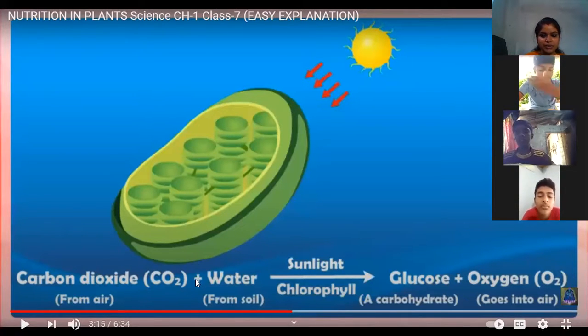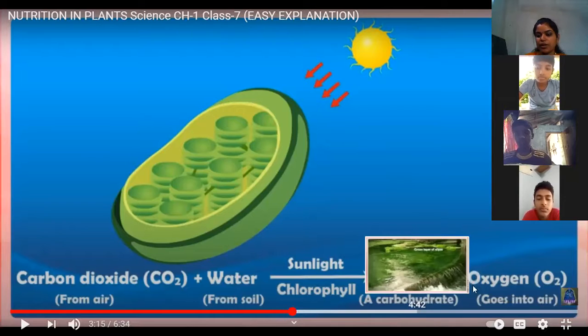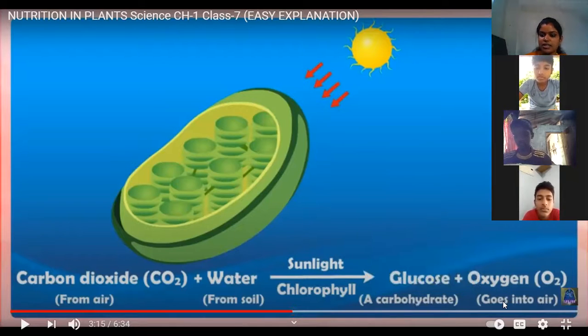Okay, I just introduced it. Then this carbon dioxide from the air and water from the soil receive the energy from the sunlight and form what? Glucose. Glucose is a carbohydrate. It forms glucose, or carbohydrate, and oxygen. The oxygen produced goes to the air.